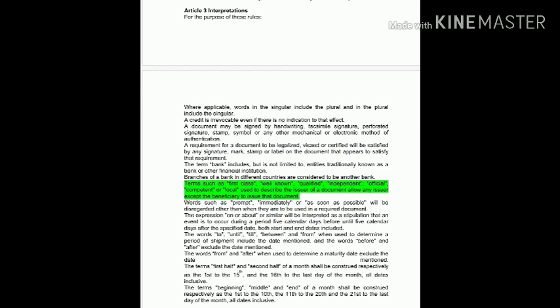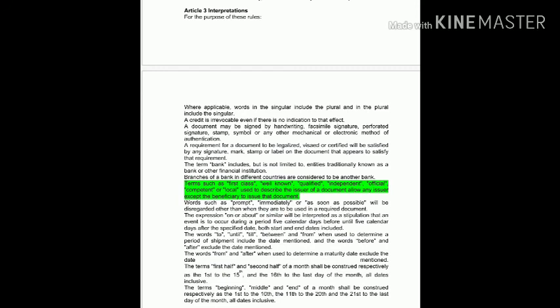And another one is the words from and after, when used to determine a maturity date, exclude the date. Okay, so if we are talking about the maturity date, like tenor 90 days from a shipment date or 90 days after a BL date, then at that time we should exclude the date, that is the BL date. Okay, so after excluding the date we can calculate the maturity date.